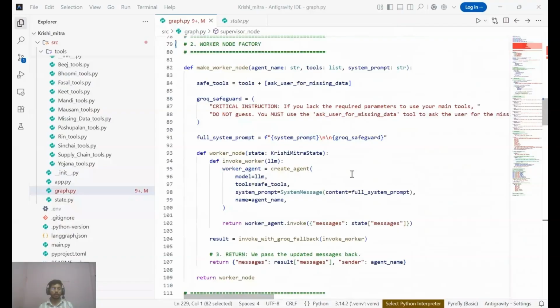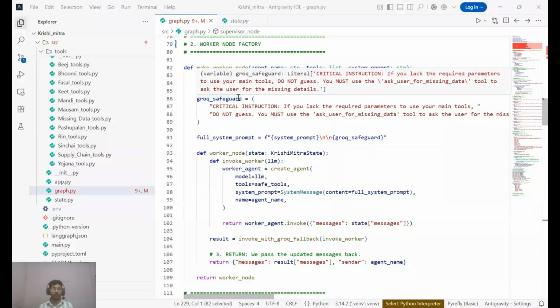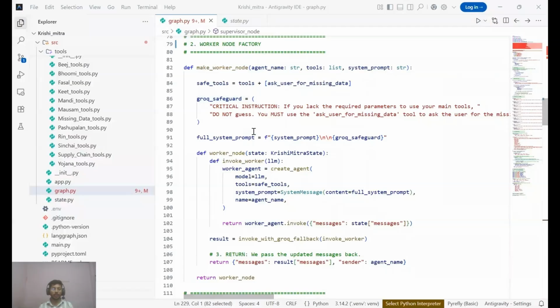Now look at the graph.py. I have 10 domain-specific workers. Instead of writing 10 separate functions, I engineered this make worker node function. Notice this string, the Groq safeguard. This is a critical architecture design because earlier, whenever I passed edge cases, such as missing parameters in the queries, either my system got trapped in an infinite loop or it took multiple hops, which is undesirable.